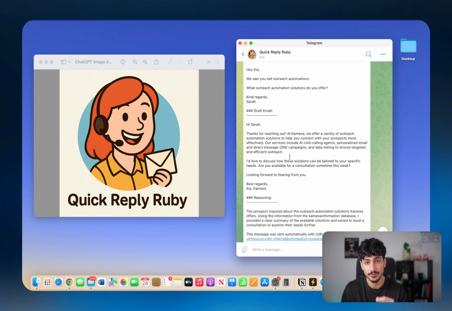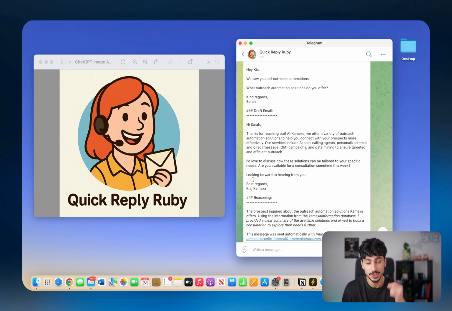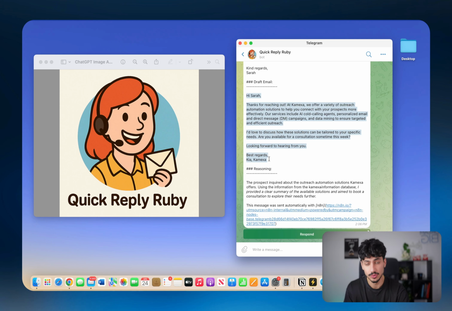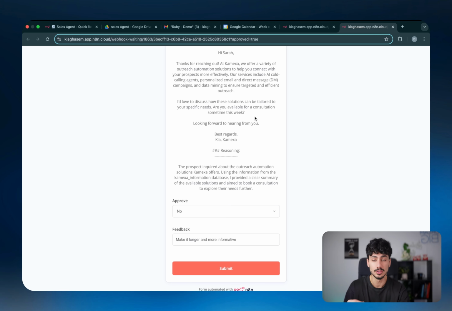And in order to prepare information for this draft email, she's gone through all of my company documents and found the document related to our products and services. And then using the information in that document, she's prepared a draft email that she now wants to send back to the customer. But let's say we're not happy with the draft that Ruby's prepared. All I have to do is click on respond and then give Ruby feedback. Let's say you want the email to be longer and more informative. All you have to do is literally type it down and click on submit.